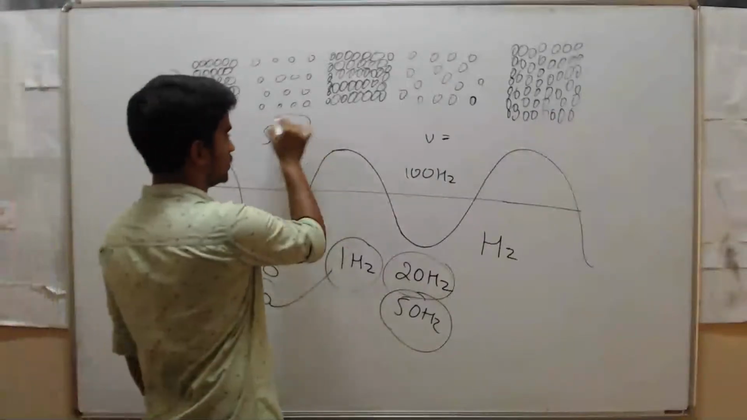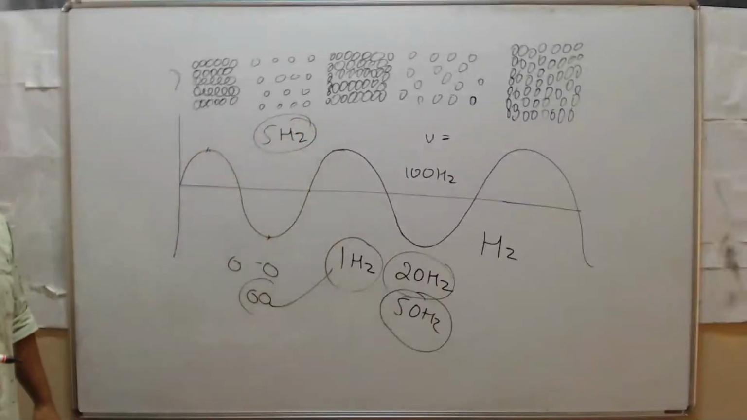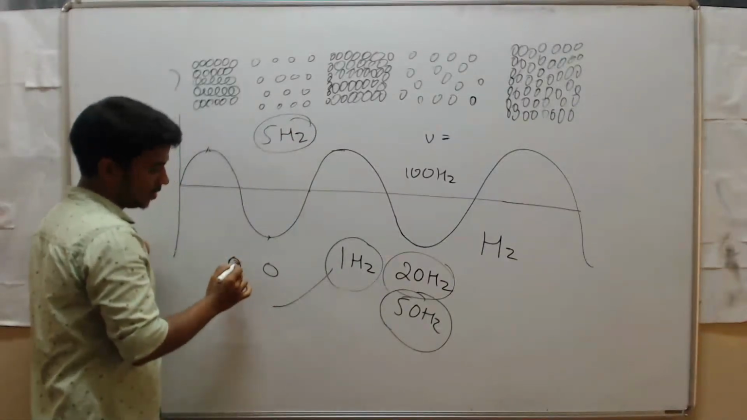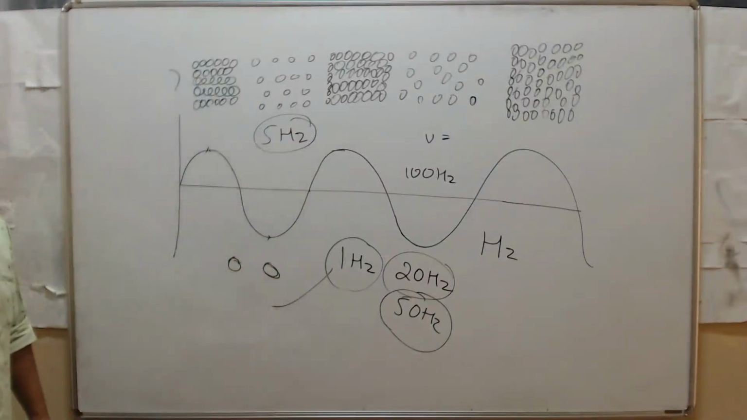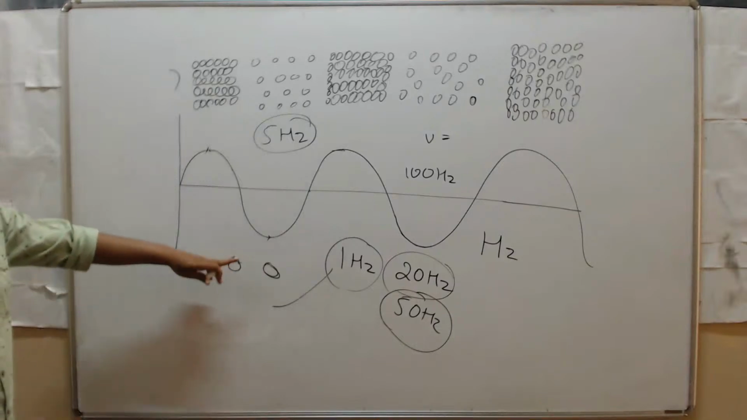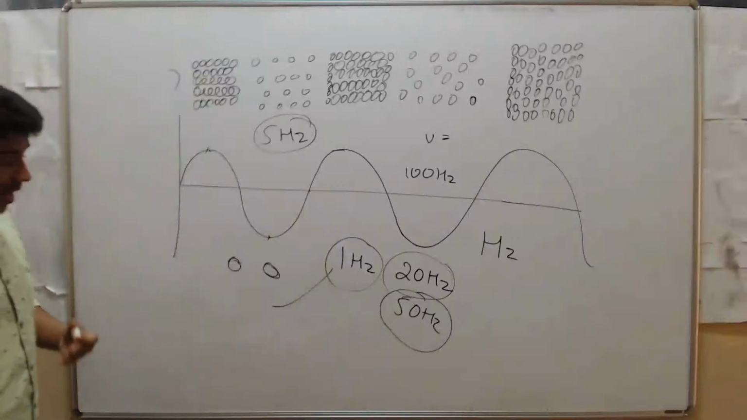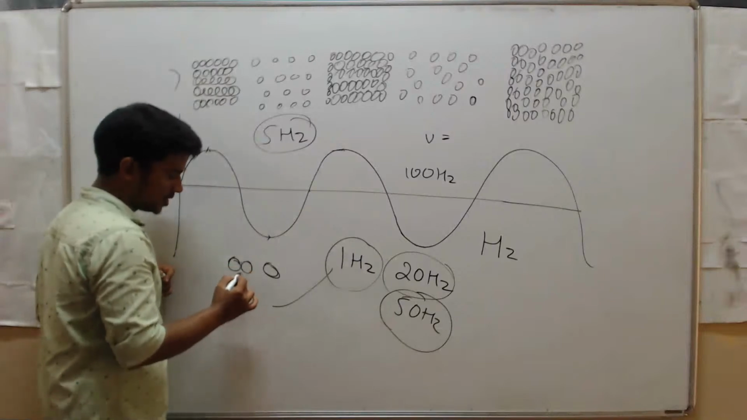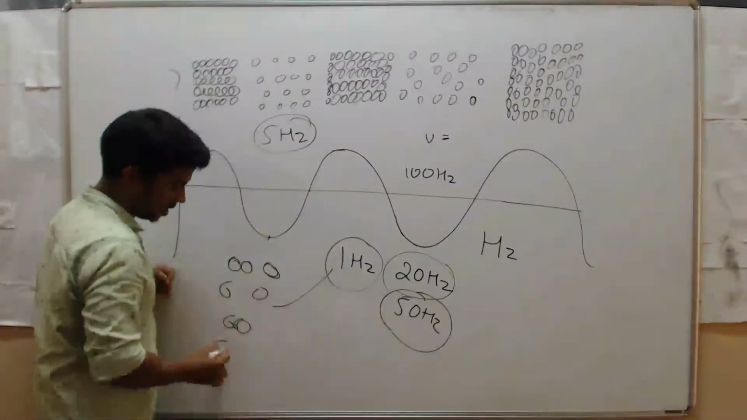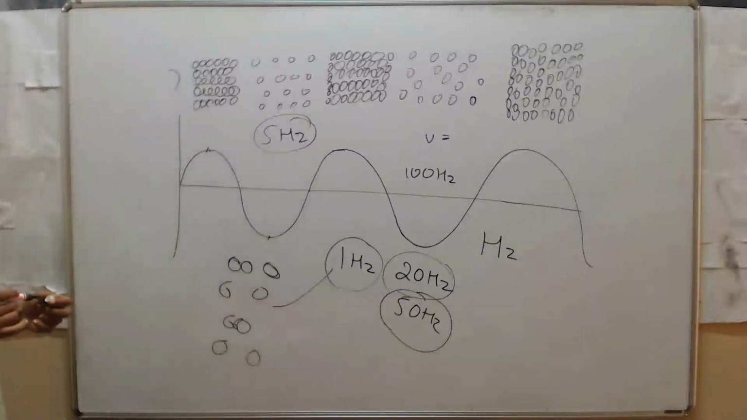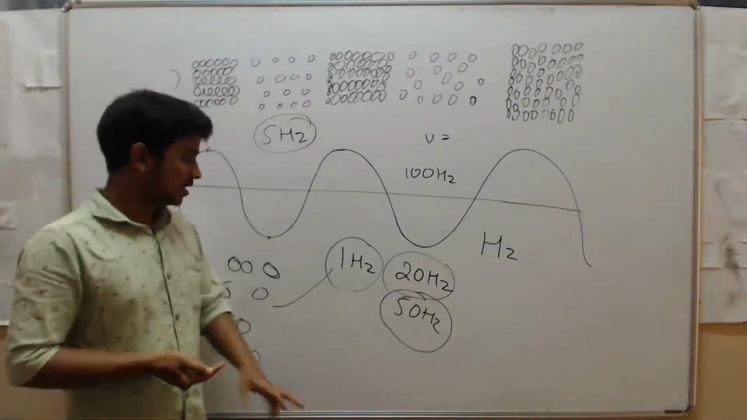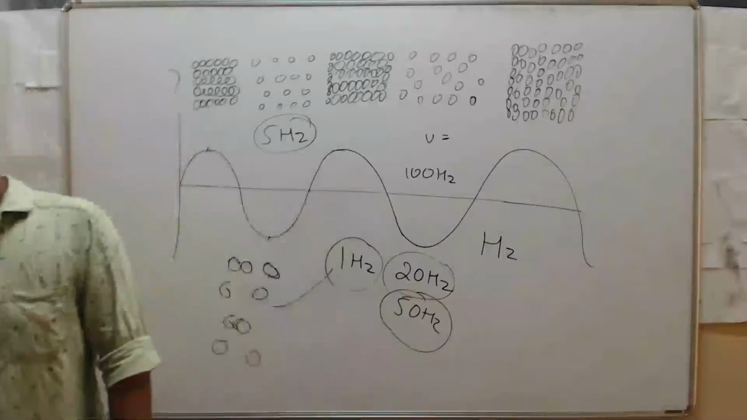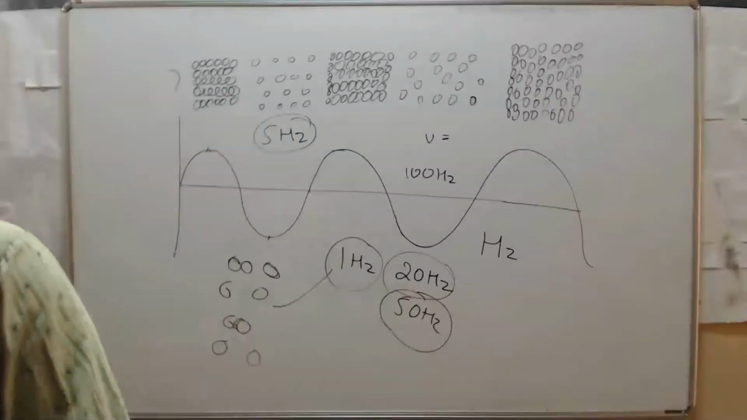Suppose it is 5 hertz. What is the meaning here? 5 hertz means this atom will collide with the neighboring atom 5 times in 1 second. Then we can say the frequency is 5 hertz. If it collides 50 times in 1 second, meaning 50 compressions and rarefactions, then its frequency is 50 hertz. So that is about frequency.